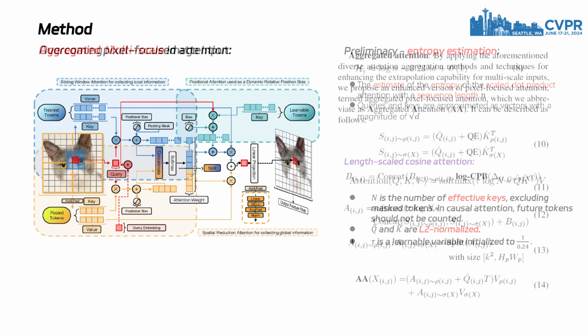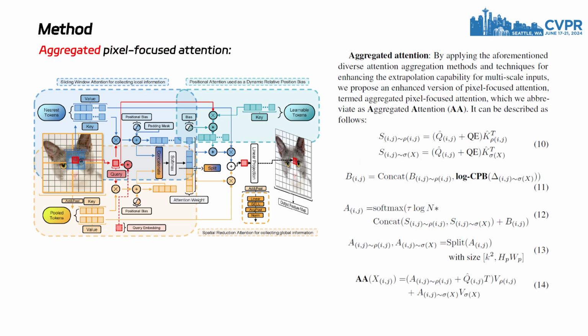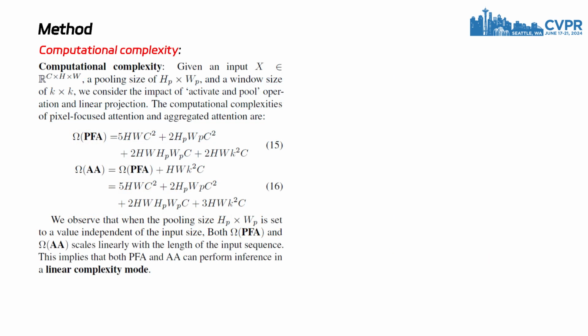By applying the aforementioned diverse attention aggregation methods and techniques for enhancing the extrapolation capability for multi-scale inputs, we propose an enhanced version of pixel-focused attention, termed aggregated pixel-focused attention, abbreviated as aggregated attention. The computational complexities of pixel-focused attention and aggregated attention are shown in the figure.